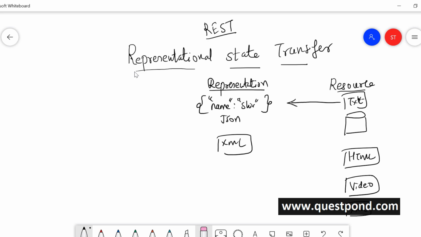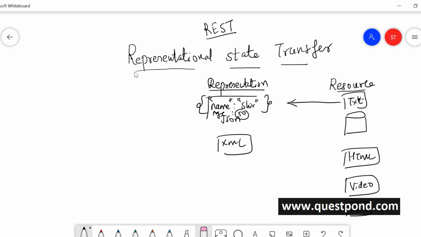So this is the representation and this is the state. For example, you can say this is name Shiv, and let us say that this Shiv has an age. So I'll say, okay, age is whatever, 50. Okay. So this is the state.